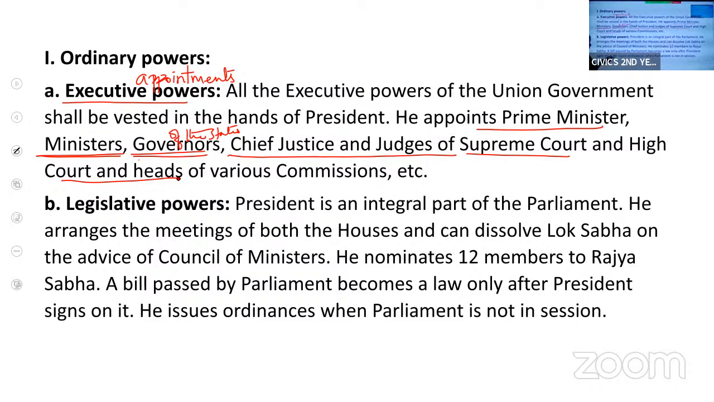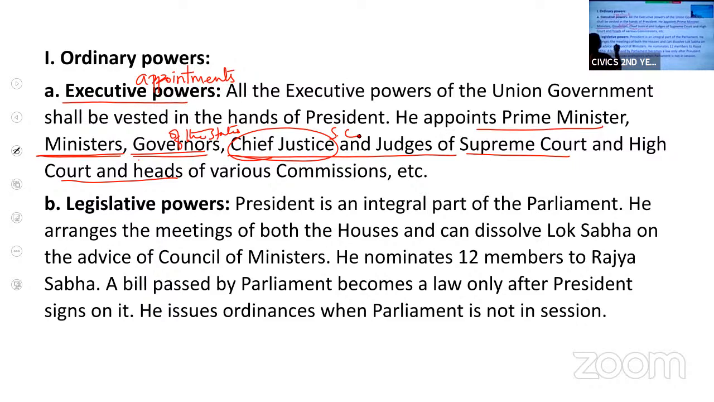Before going into detail, who administers the oath of office to the president? The president is elected by the electoral college, but what about the oath of office? It is the Chief Justice of the Supreme Court who administers the oath of office to the president. And the president appoints the Chief Justice and judges of the Supreme Court and High Court.